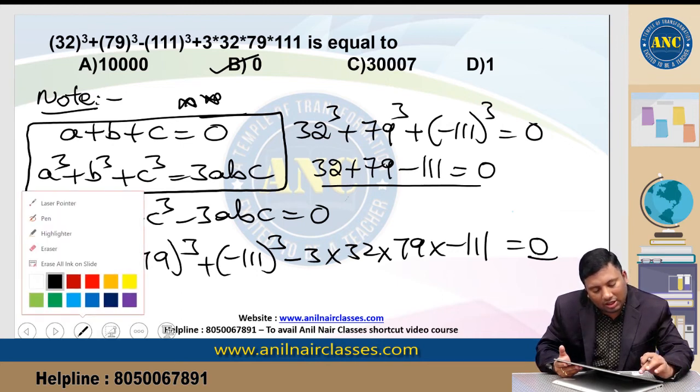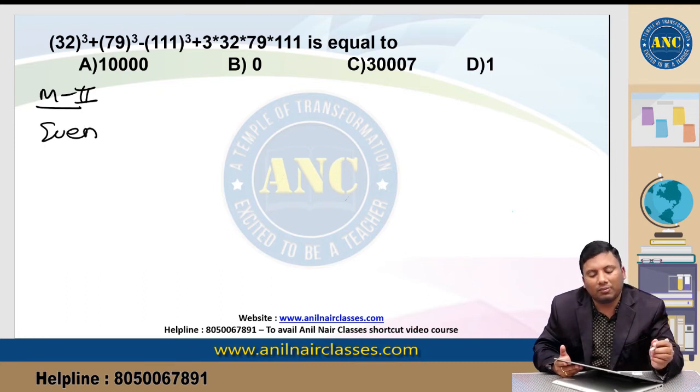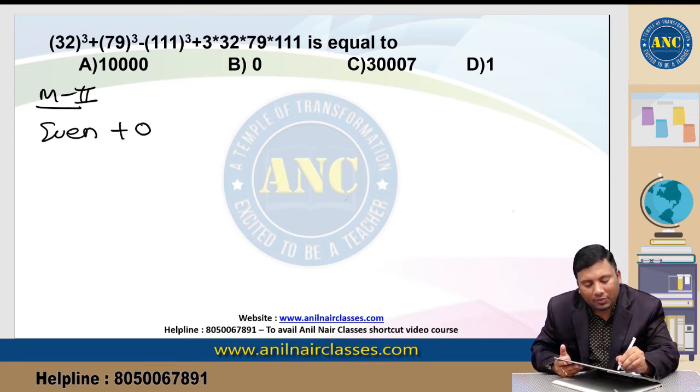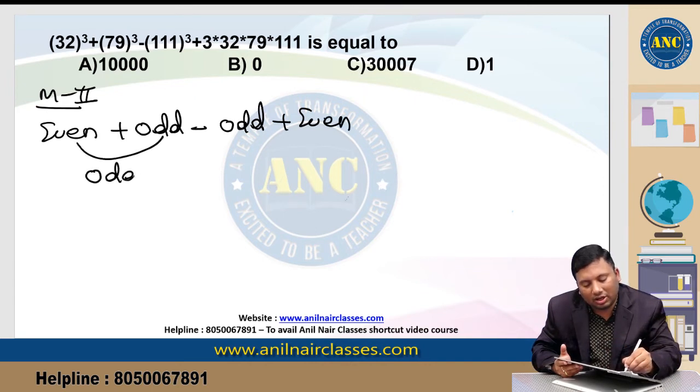Another way to solve, just by looking at the question only, we are able to eliminate few answer options. 32 is an even number. Even number on cube is even. 79 is an odd number. 111 is an odd number. Even plus odd is odd. Even minus odd is odd.